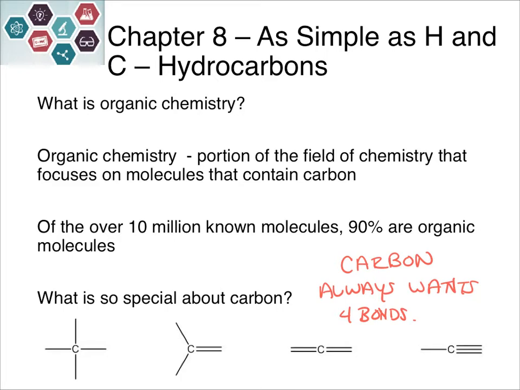So there's several different ways that carbon can get 4 bonds. And one way is to have 4 single bonds. Another way is to have 2 single bonds and 1 double bond. Could have 2 double bonds, or 1 single bond and 1 triple bond. So again, we've got a variety of ways that carbon can achieve its full octet, getting 4 bonds.